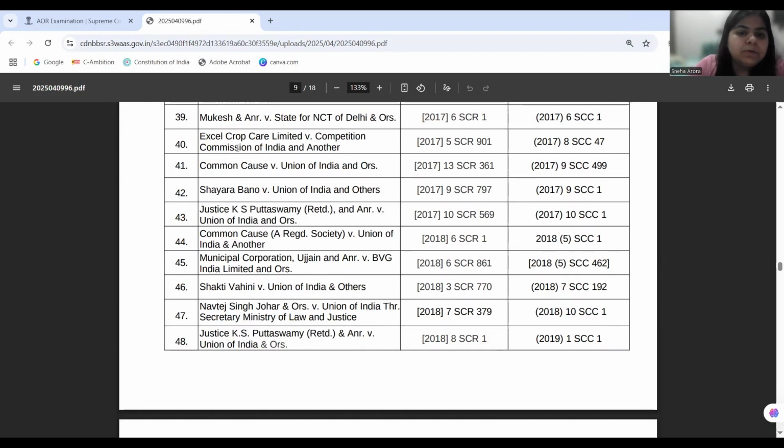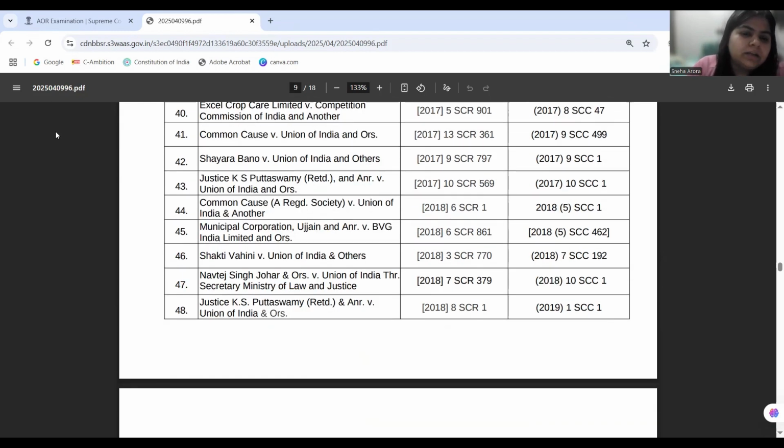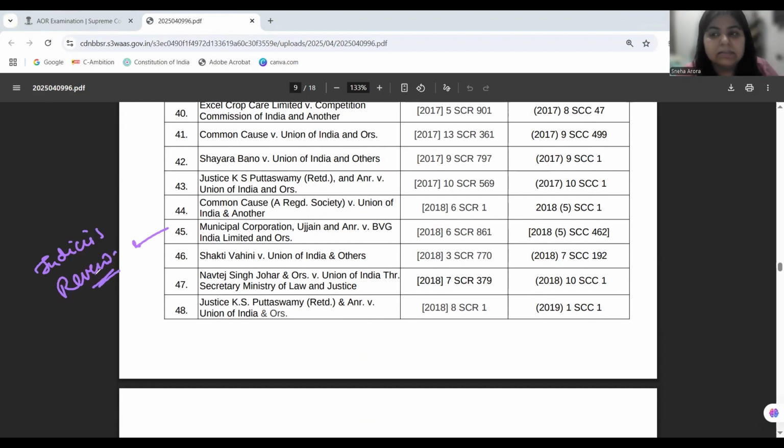Then next is Municipal Corporation Ujjain and another versus BVG India Limited. This is again a case on judicial review of administrative action. When an administrative authority is exercising its decision-making power, the court can do a judicial review, but the court cannot do a judicial review of the merits. So the court does not sit in appeal. Courts only sit as an examiner of whether there is any procedural lacuna or not.